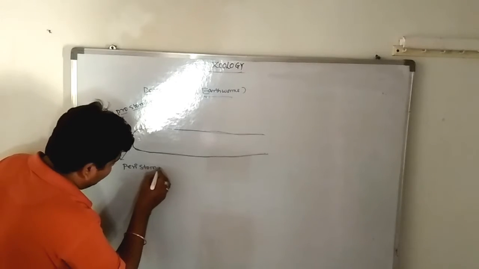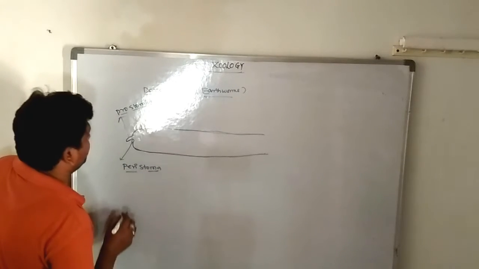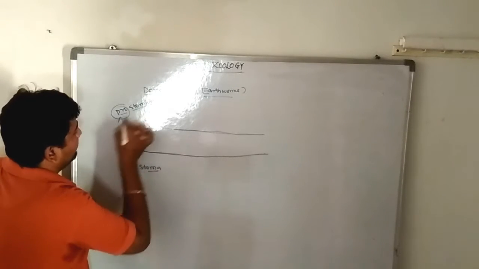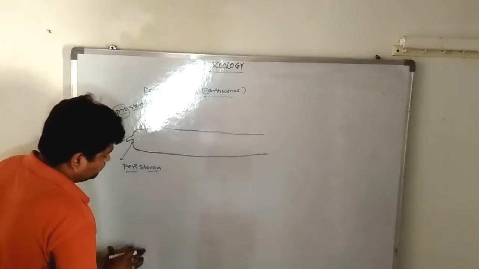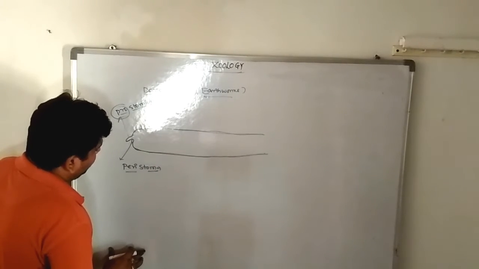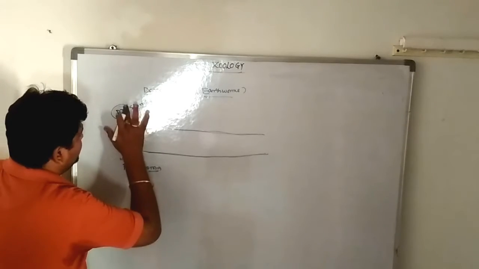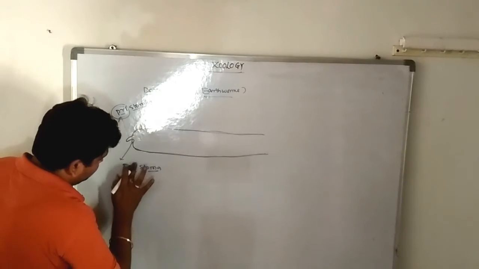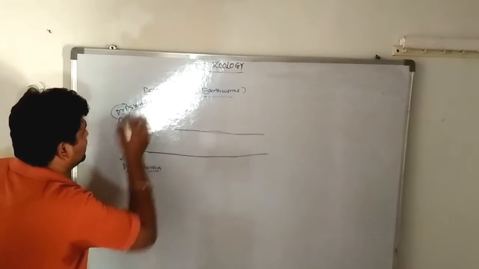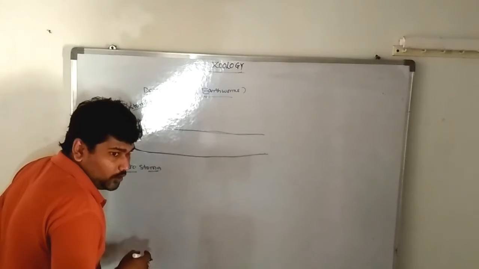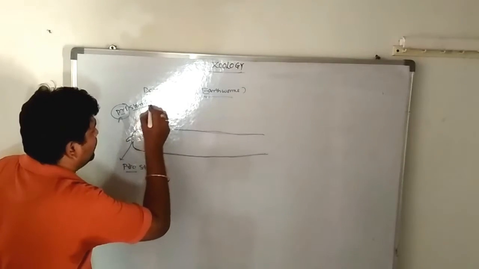So what is the meaning of peristomium and prostomium? First, the peristomium. Peri means around, stoma means mouth.